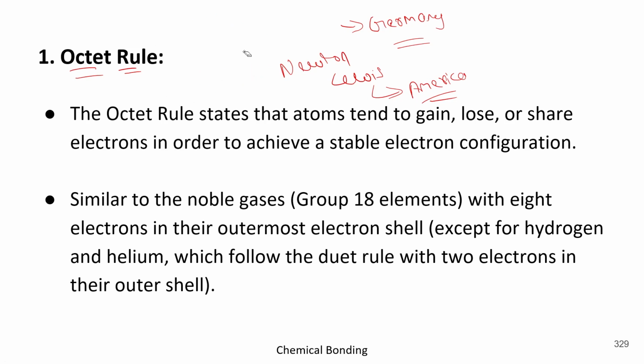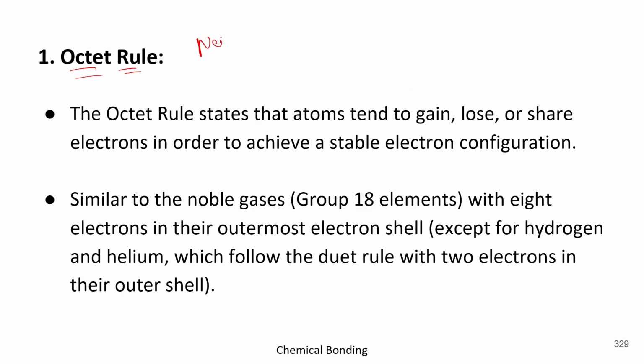And what was the octet rule then? Remember one thing, that Niels Bohr gave an atomic model and says that the nucleus lies at the center, and then there are some orbits or shells where electrons revolve around it. Remember, I had told you in a previous lecture.